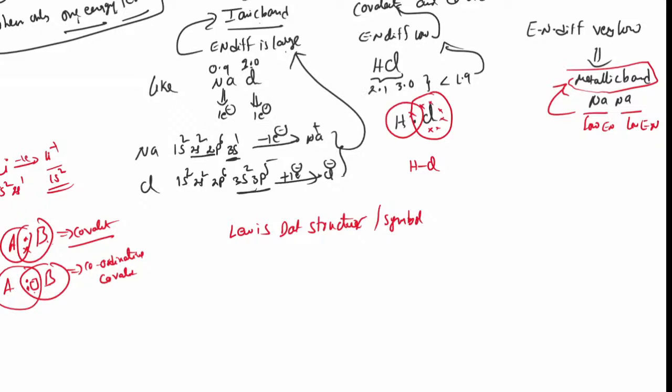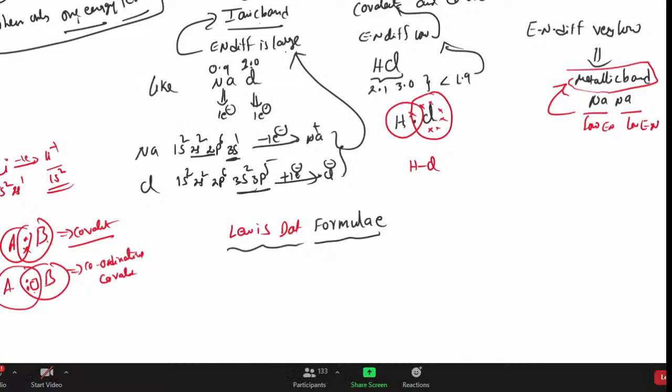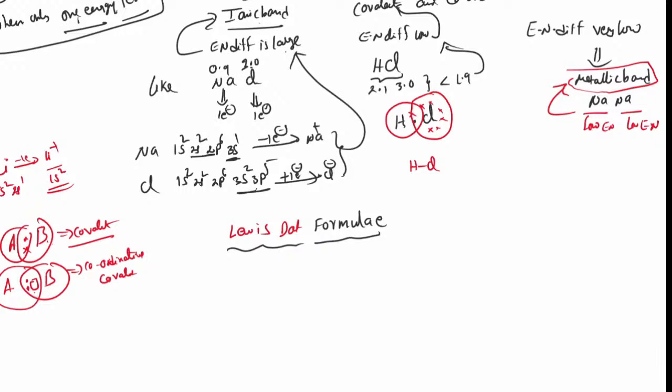Now I am discussing Lewis dot symbol or Lewis dot formula, with different examples. For the group, the number of valence electrons and the Lewis dot structure.